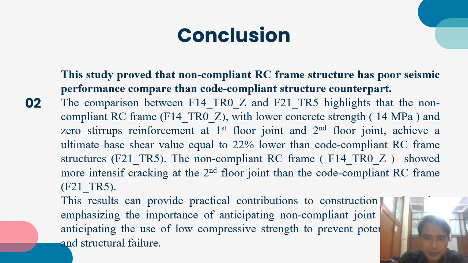Number two, the study proved that the non-compliant RC frame structure has poor seismic performance compared with its code-compliant counterpart. The comparison between F14TR0Z and F21TR5 highlights that the non-compliant RC frame, with lower concrete strength of 14 megapascal and zero stirrup reinforcement at the first floor joint and two-floor joint, achieves an ultimate base shear value 22% lower than the code-compliant RC frame structure. The non-compliant RC frame shows more intensive cracking at the two-floor joint than the code-compliant RC frame.